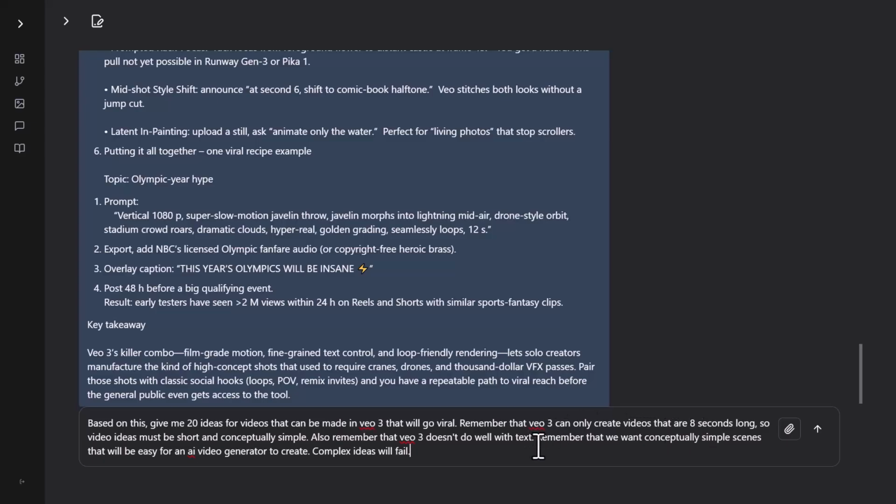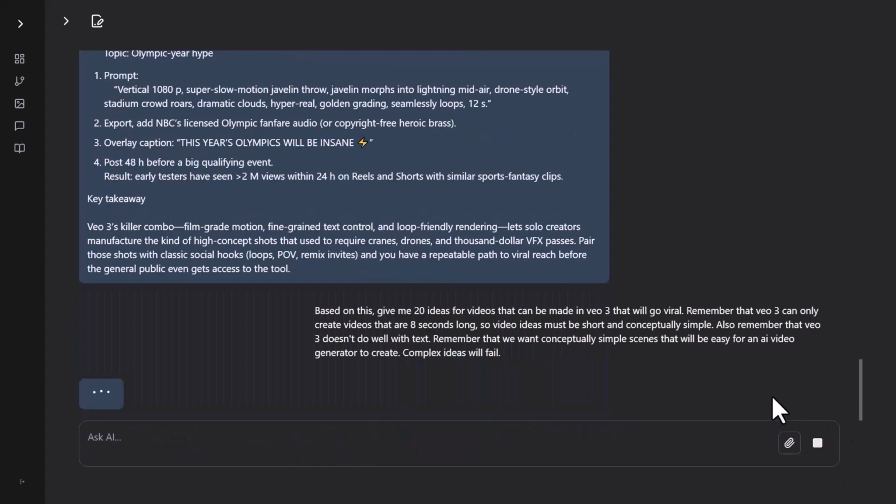Okay, it was also giving me ideas like in a crowded city square, a cat wearing a spacesuit does a backflip. And it's like, okay, that would be cool, I suppose, but we're not trying to set up our AI video generators to fail. We want to keep things as simple as possible so they can succeed. All right, let's run the prompt. And again, we'll wait for it to generate the response.